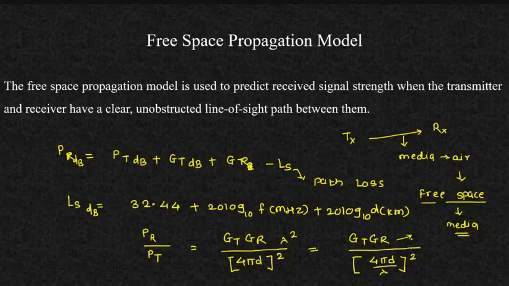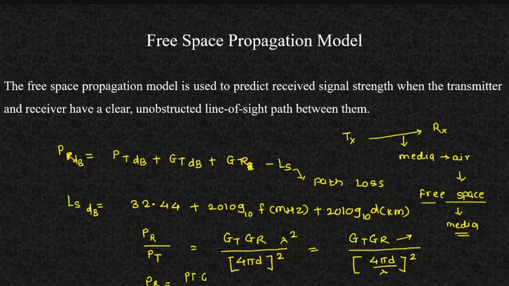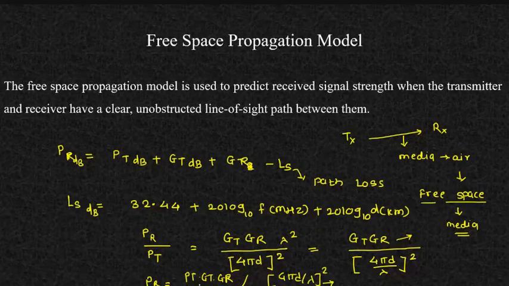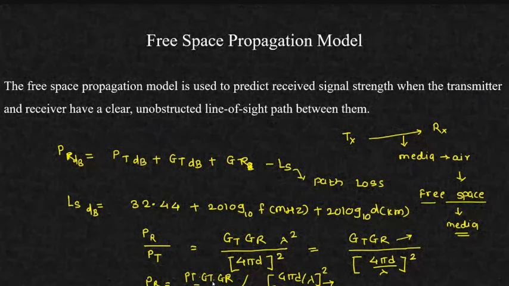This term indicates the gain. If I'm interested only in the received power, the one thing I'll do is put PT here, GT, then GR, and then the factor lambda by 4 pi D, squared. So this term indicates path loss and these terms indicate your gains. ठीक है, transmitted power into transmitting antenna gain and into receiver antenna gain. So this is nothing but the revision, but here we have not considered one thing, that is the loss factor of your system.